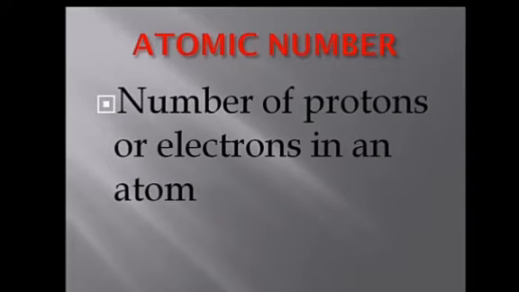That is why the atomic number is determined by counting the number of electrons or protons. Okay, that is atomic number.